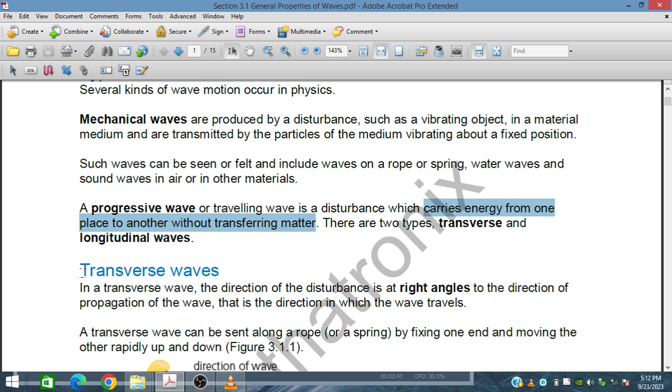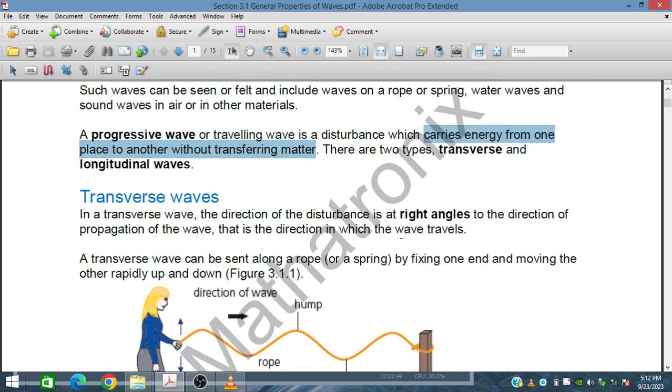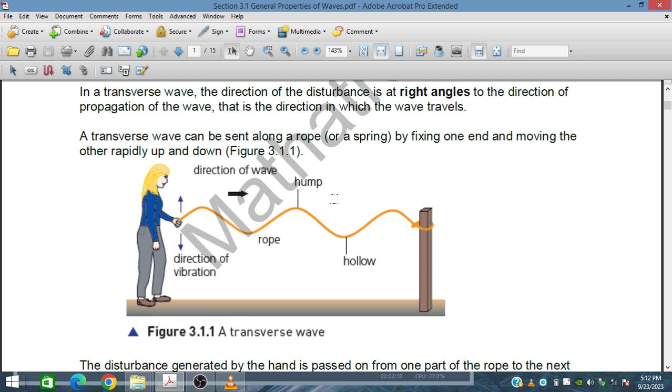So let's study the transverse waves. In a transverse wave, the direction of disturbance is at right angle to the direction of propagation. So the direction of the wave is on the x-axis, and the direction of vibration is perpendicular to it.